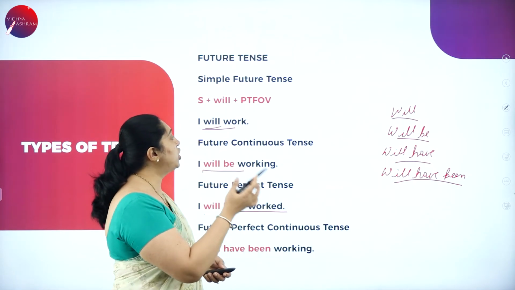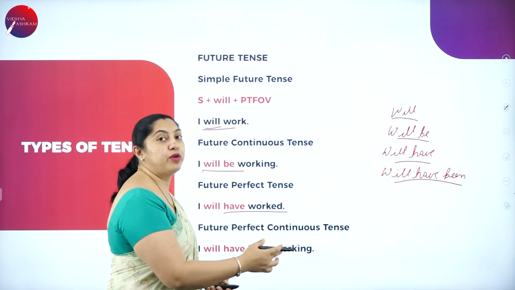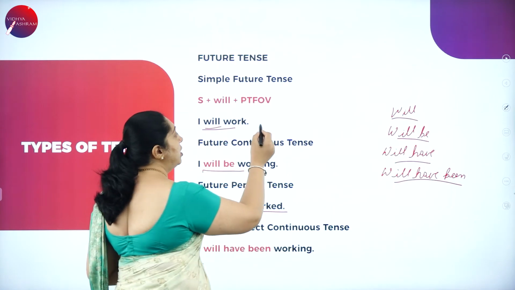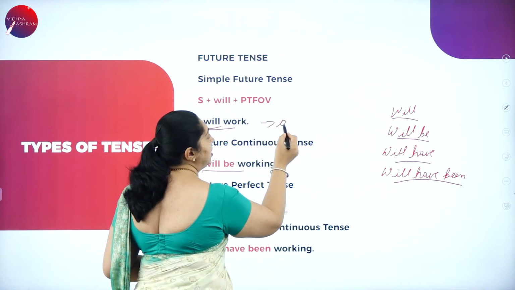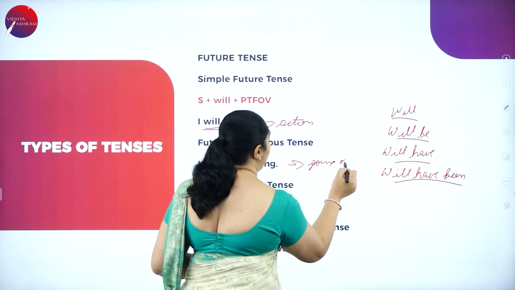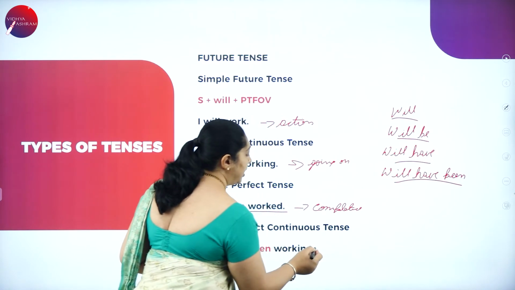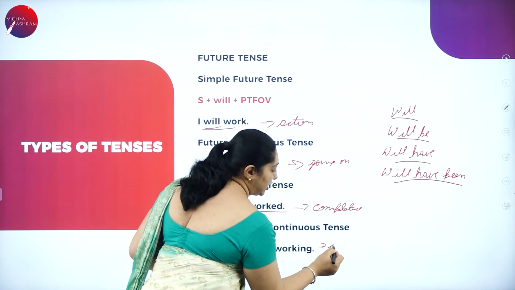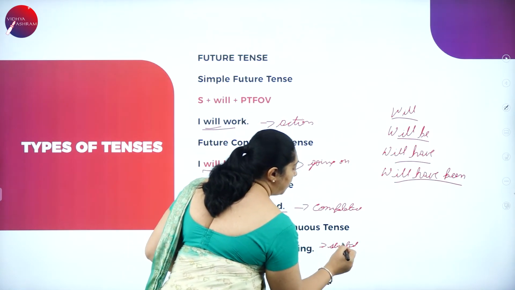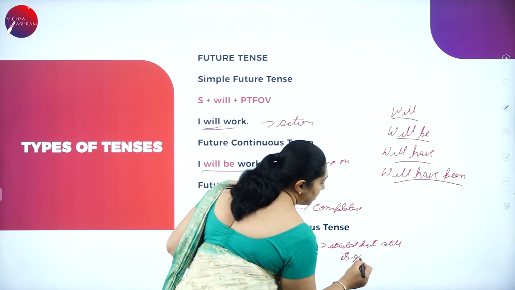So simple future, future continuous, future perfect continuous. Here it states the action: here the action is going on, here the action is completed, and here the action has started but is still going on.